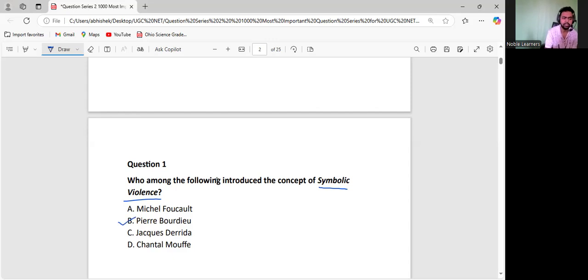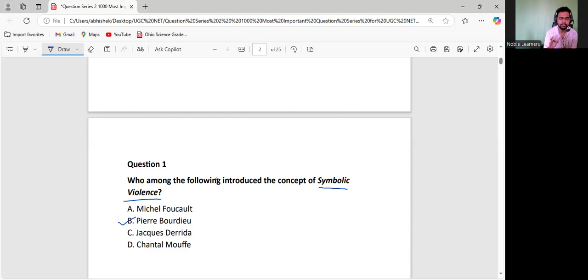Remember this point. Bourdieu is also the same person who gave the concept of cultural capital. So you can remember this one. Also, Jacques Derrida gave two different concepts that you have to understand: double reading and deconstruction. These are the most famous concepts given by Jacques Derrida.